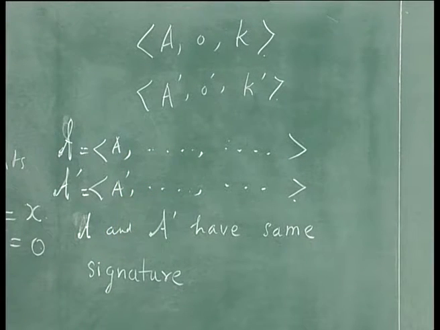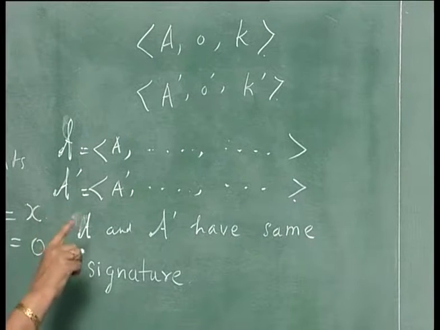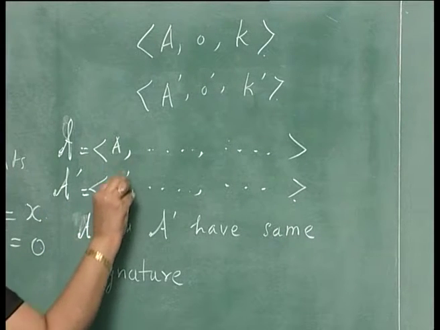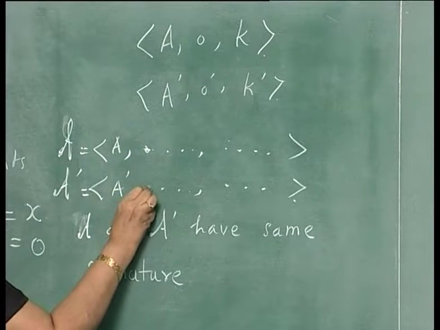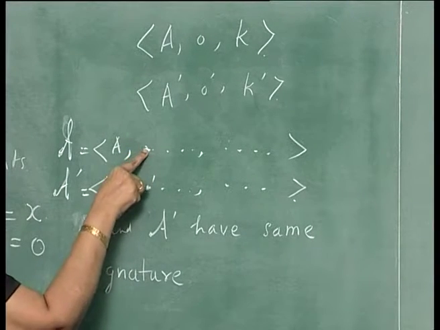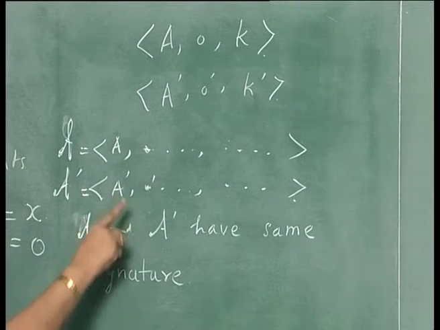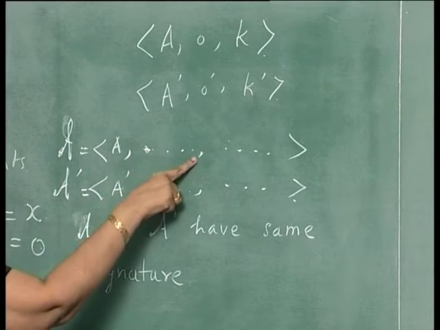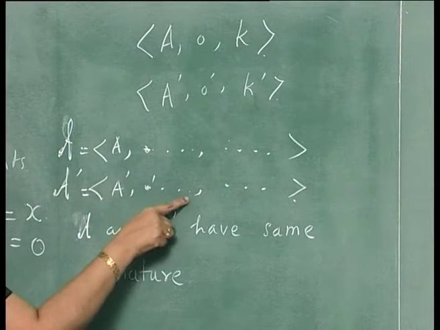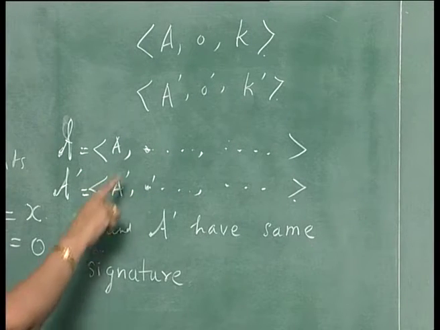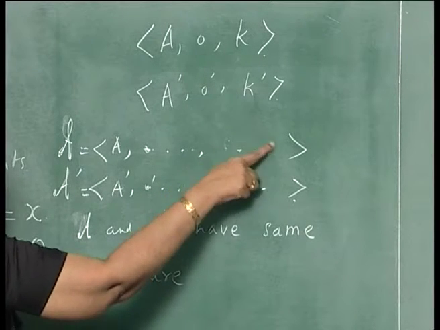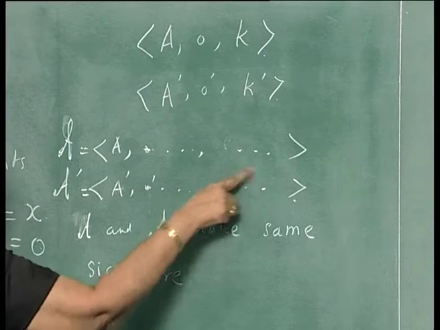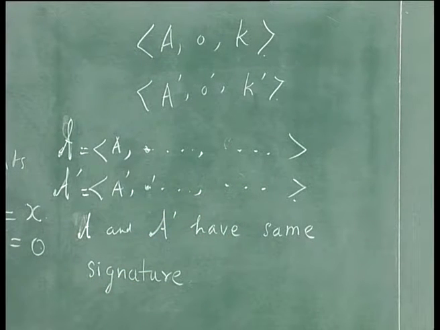The number of operations should be the same and they should also have the corresponding arity. For example, the first operation here is say this, the first operation here is this. If this is a binary operation, this should also be a binary operation. Same number of operations you must have, and the arity of the operations should also match. Then if you have some constant, the same number of constants you must have. The number of constants should be the same.